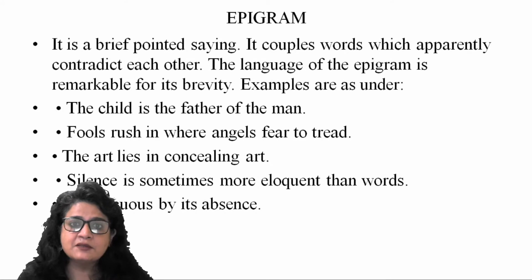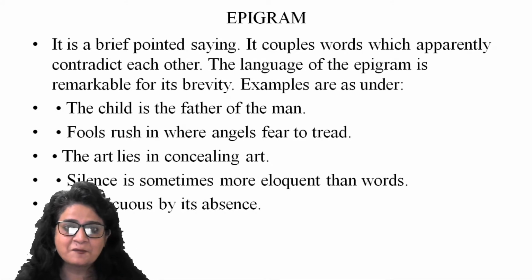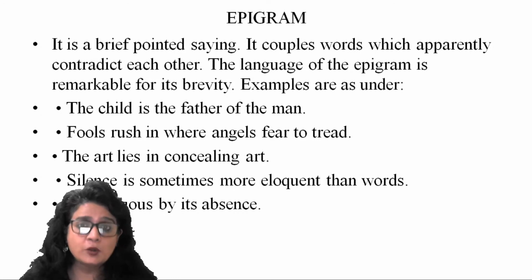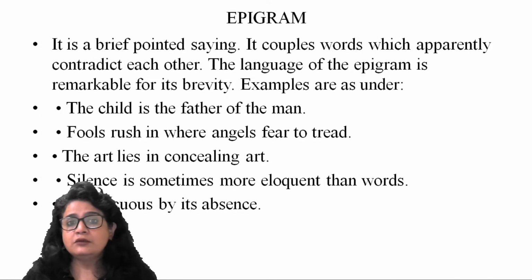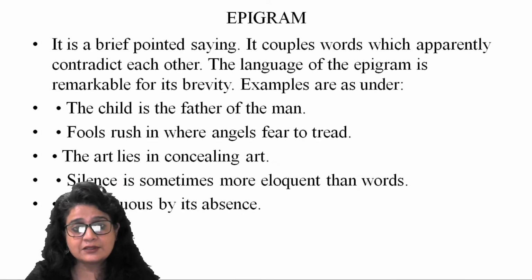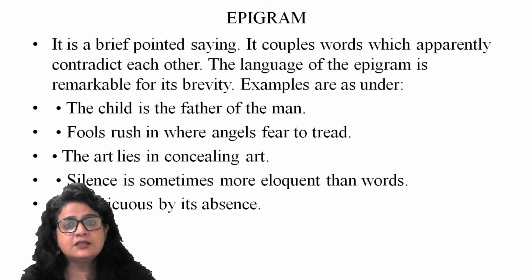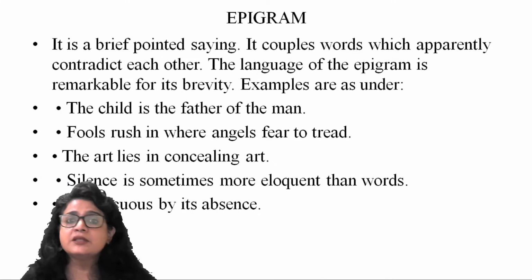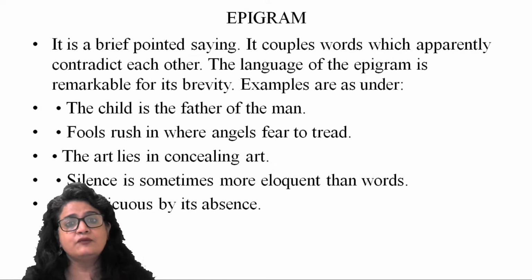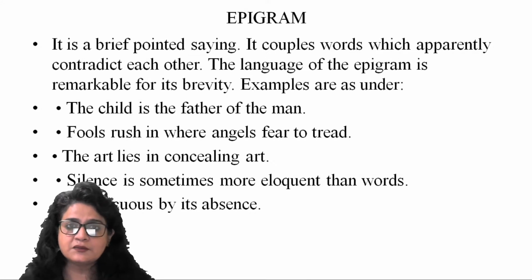Conspicuous by its absence. So somebody who is absent, that means he has not made his presence felt, is noticeable, is being talked about, right? Because of being absent in a place. So all these sentences are epigrammatic because they are short, they are terse, they are conveying wisdom, and at the same time they are fusing contradictory terms, right?